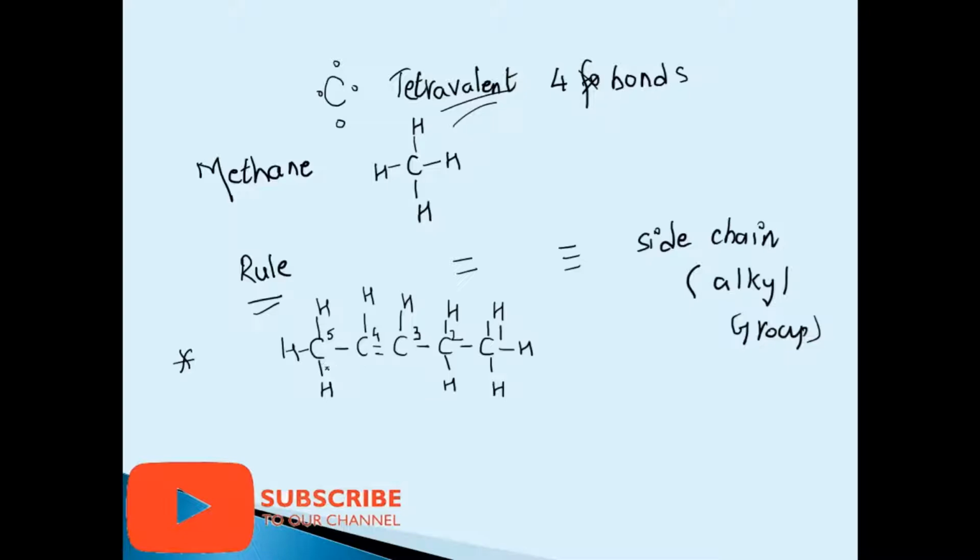And if I start counting from this side, 1, 2, 3, 4, 5, still the longest chain is of 5 carbon atoms only. But this time the double bond is coming on the second carbon atom. So we preferably choose the numbering from this side rather than from this side, because the double bond is coming nearer if we move from this side.